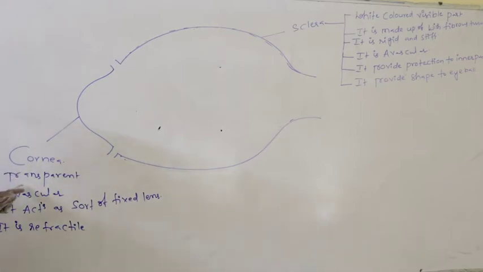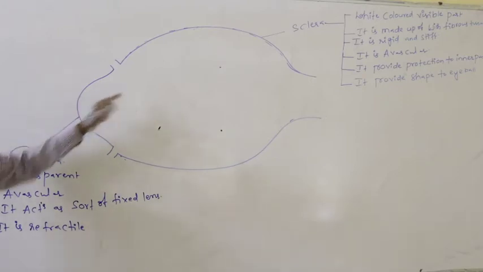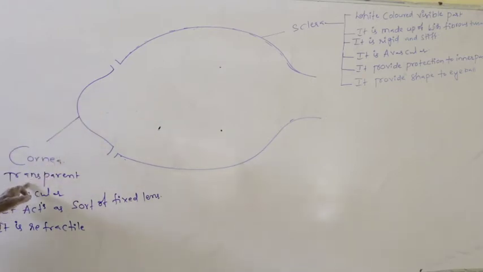Then what is the meaning of transparent? It always allows the passage of light through it into the eyeball. So that is why it is transparent. This cornea is also without blood supply, so that is why it is avascular.